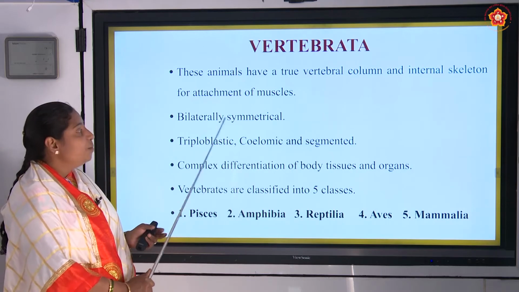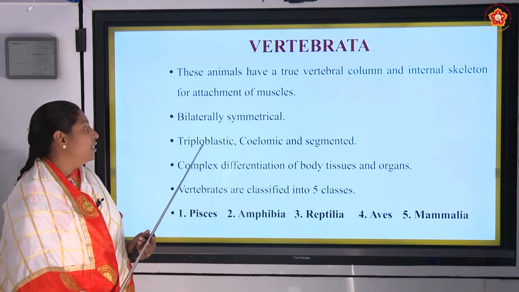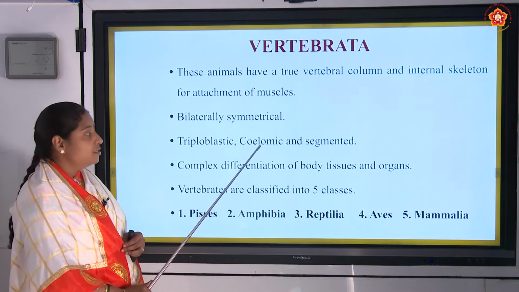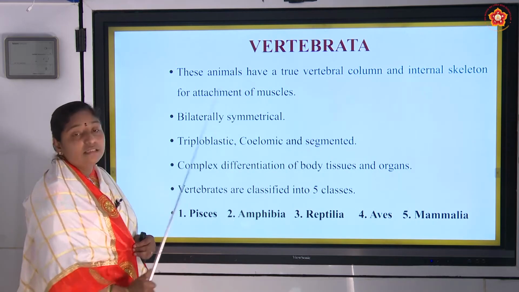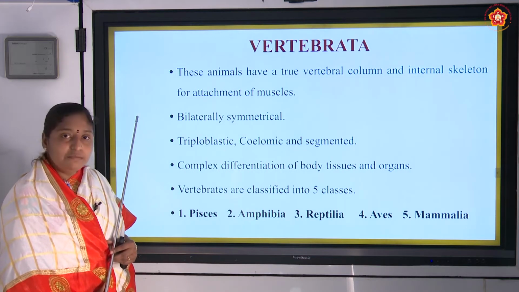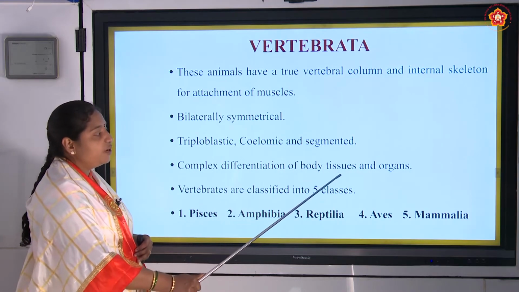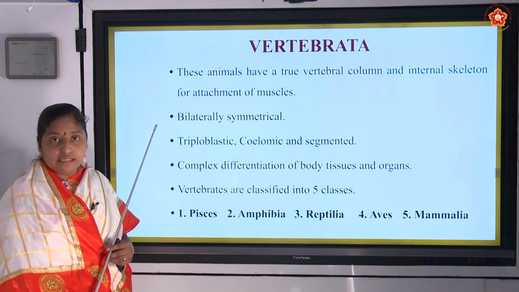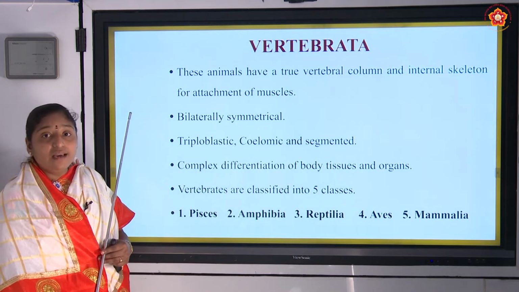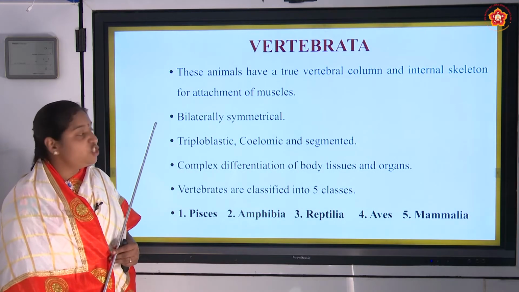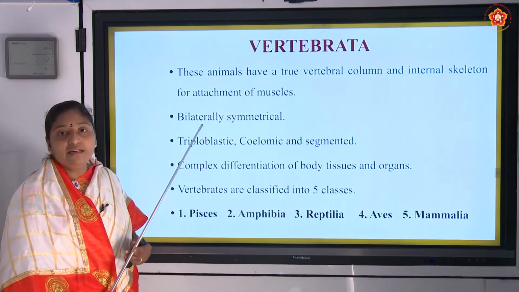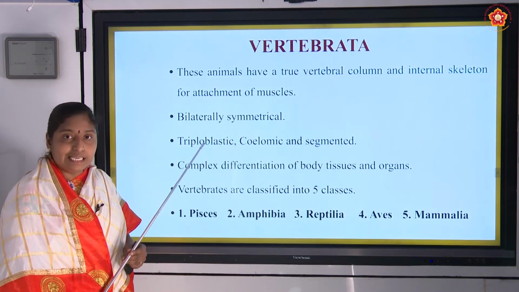And these are also bilaterally symmetrical and triploblastic, coelomate, as well as segmented. The body shows some segmentation, and complex differentiation of body tissues and organs. Here you can see organ system organization. There is advancement in the arrangement of the cells.